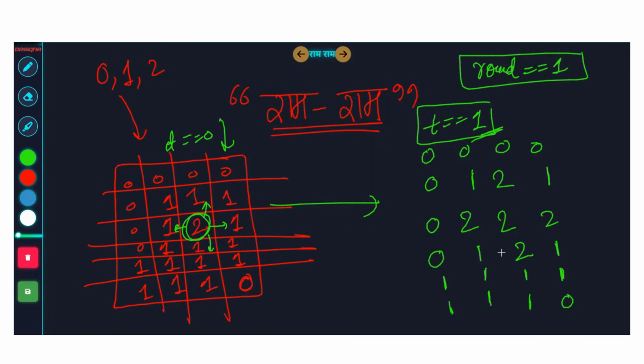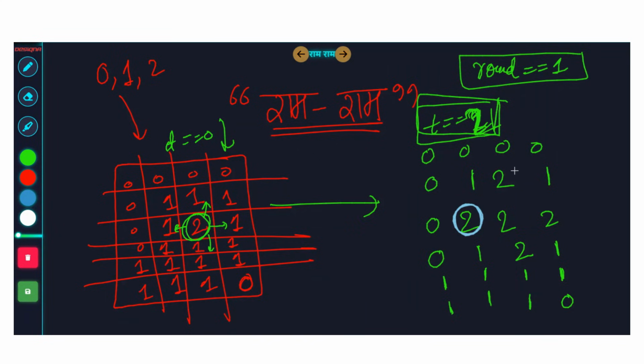But guys, in the input, they can give you any number of rounds they want, right? They might ask things like, what does the final matrix look like at t equal to 2 seconds? At t equal to 2 seconds, how is the final matrix looking? Then what will happen? So guys, the disease is going to spread further. At t equal to 1, there are so many 2's, right?